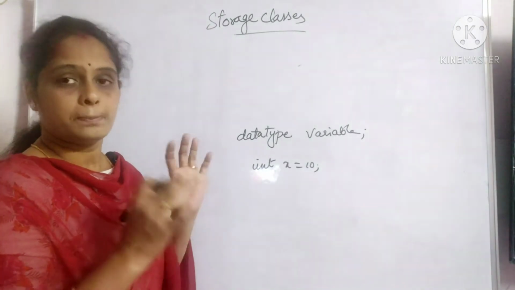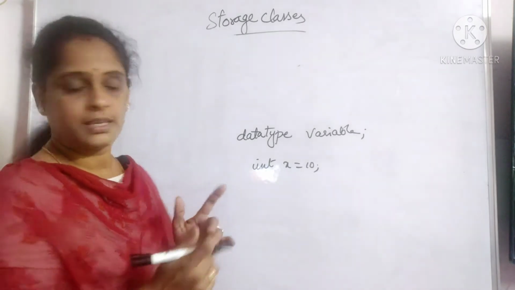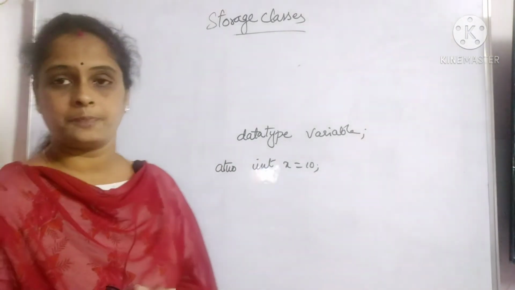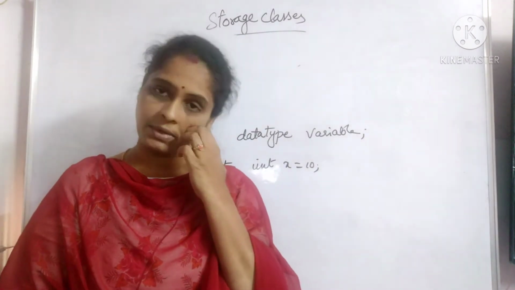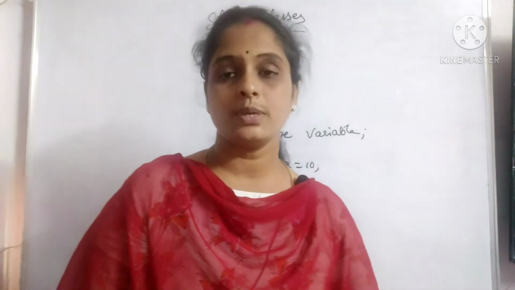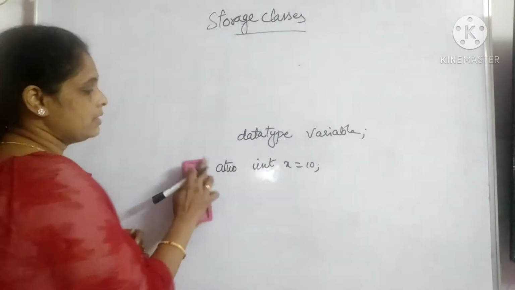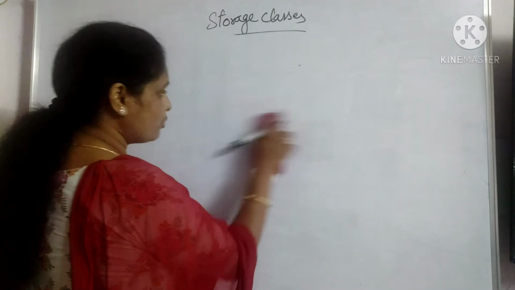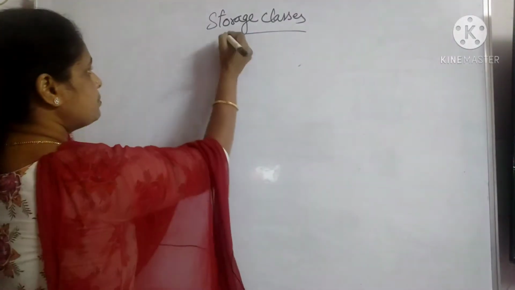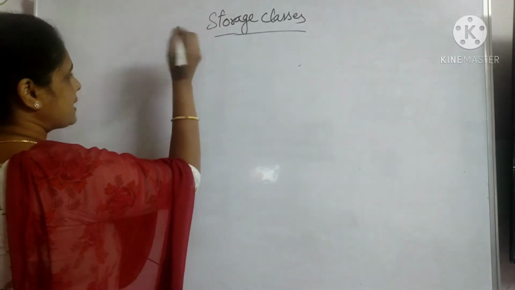In this case, if I did not mention anything, that means it is an automatic kind of variable, an automatic storage class is applied to it.